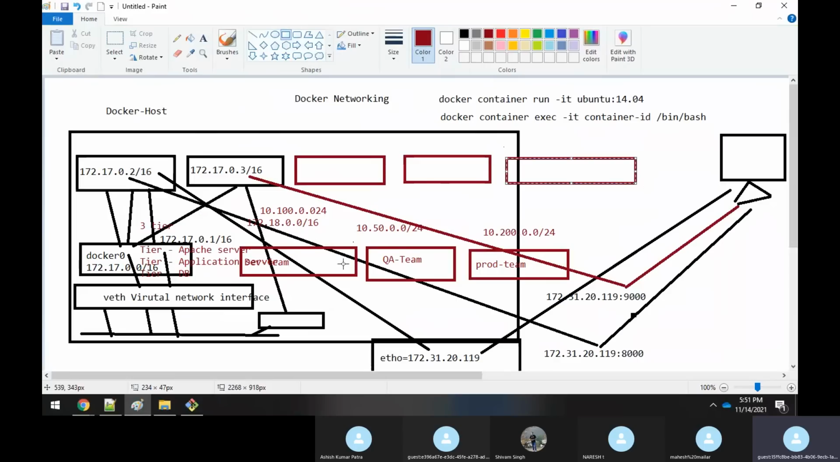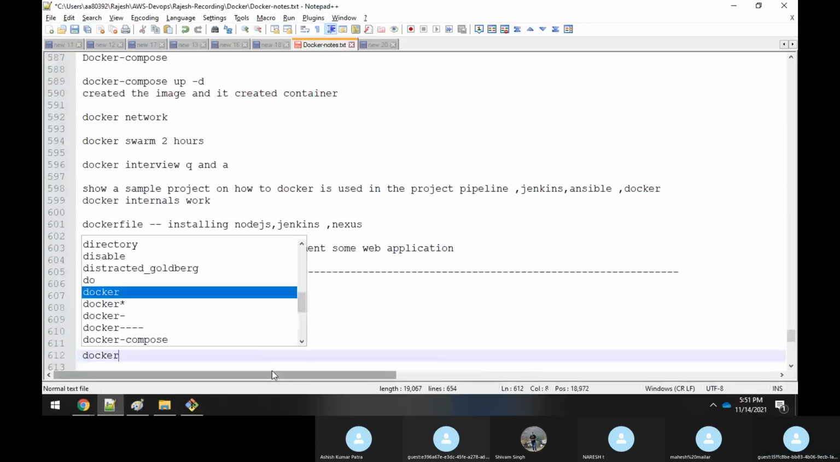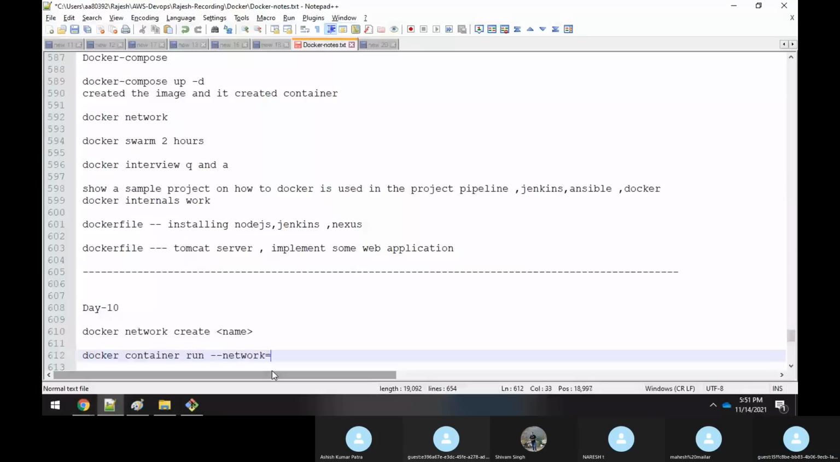and I want to connect to this bridge network, then I have to specify that this is what I'm using. Whenever I'm trying to use this network interface, what I will give in the command line is: docker container run --network dev-team.